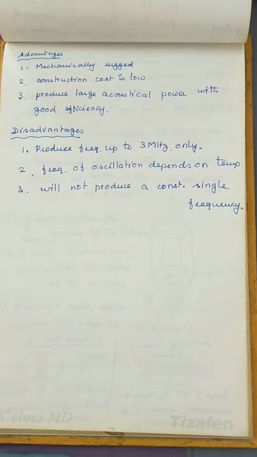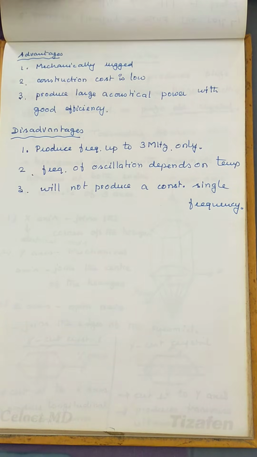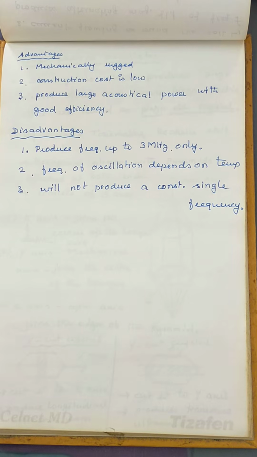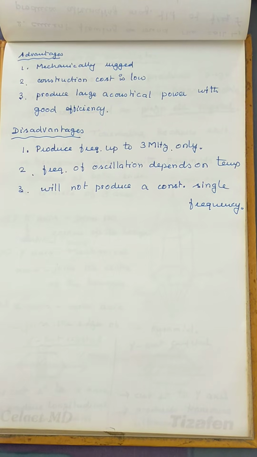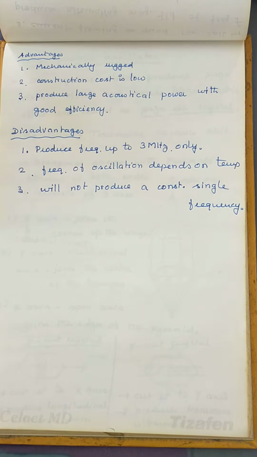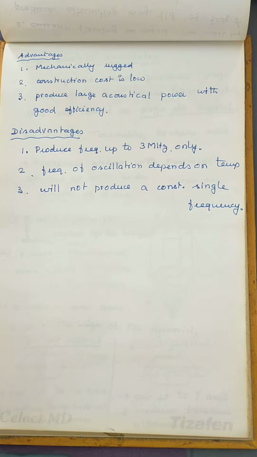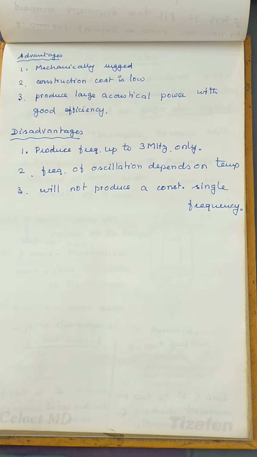Now, the advantages of the magnetostriction oscillator are that it is mechanically rugged. There is no need for the highest sophistication for this. It is mechanically rugged, so we can use it roughly. Construction cost is also low. It produces oscillation power with good efficiency, but the main disadvantage is that it can produce a frequency up to 3 megahertz only, not more than that.